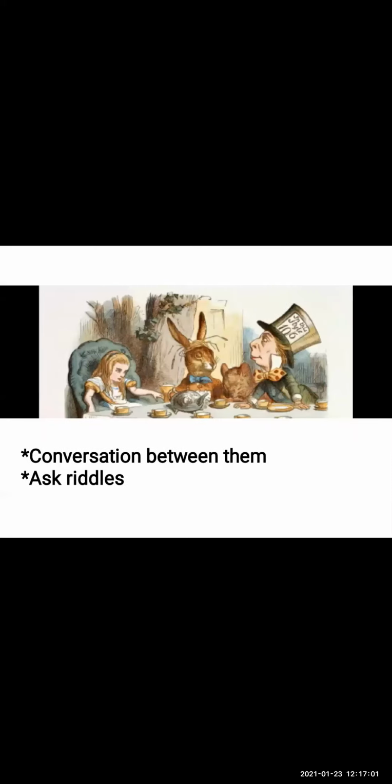The Hatter said, "Why is a raven like a writing desk?" Raven means a large bird like a crow with shiny black feathers. So raven means a bird. The Hatter asked a riddle: why is a raven like a writing desk? He started asking riddles.